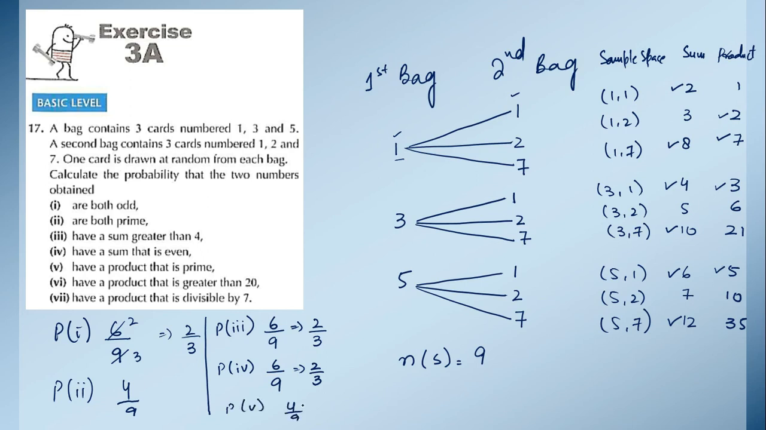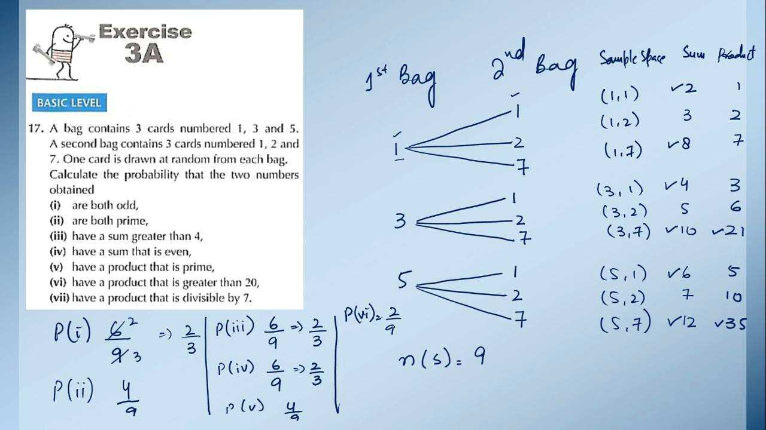Okay. Now in the next part they are saying have a product that is greater than 20. So now let's check that how many times we are getting a number greater than 20. So see here 21 is greater than 20 and 35 is greater than 20. Okay. So the answer of this part 6 is 2 upon 9. Again we cannot simplify 2 upon 9, so we will leave answer as it is.